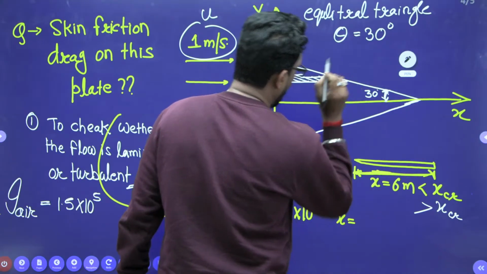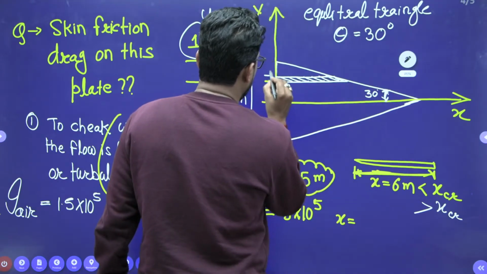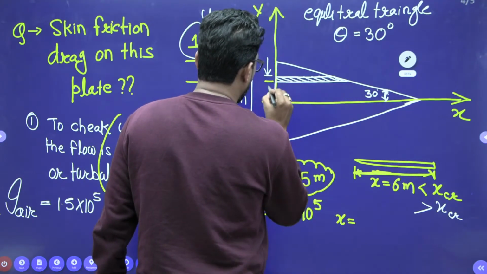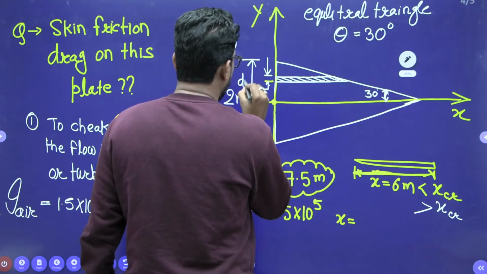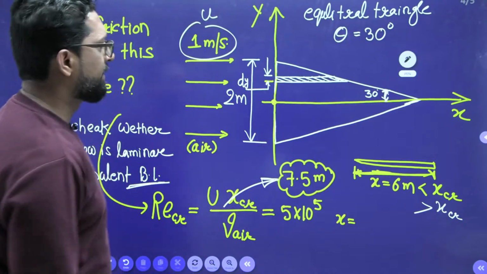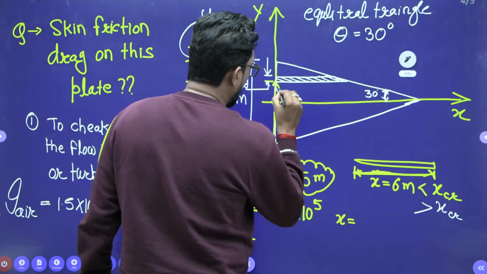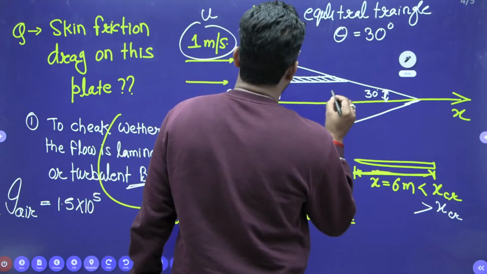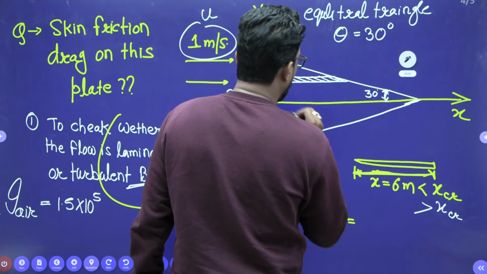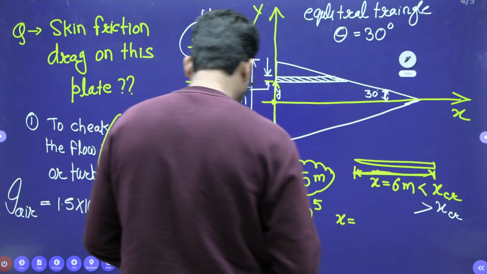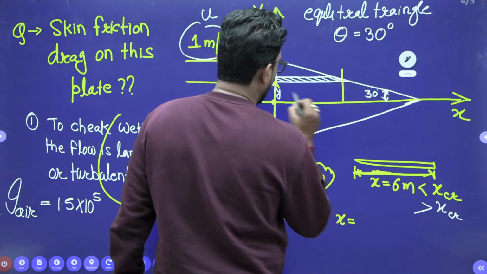Right? This length is dy, at y. Okay, and this is your x distance.